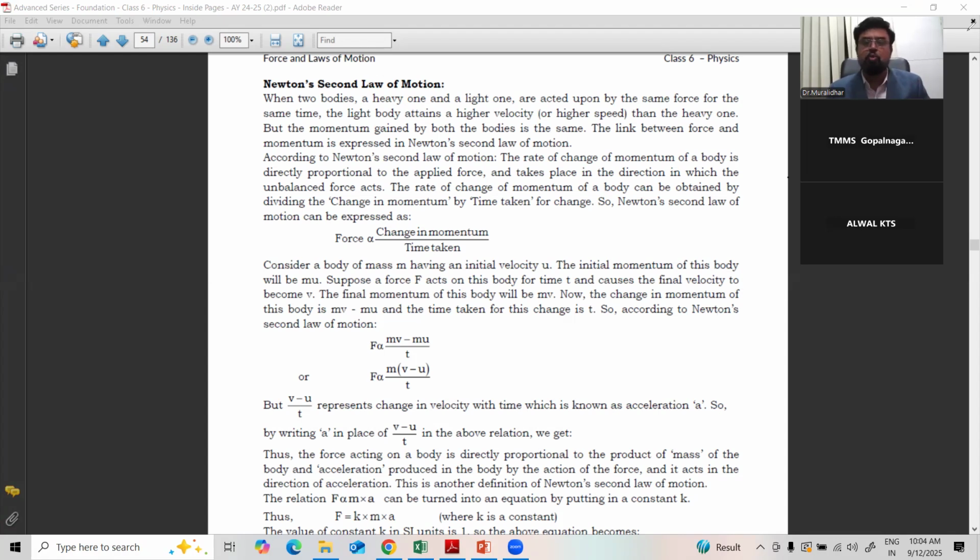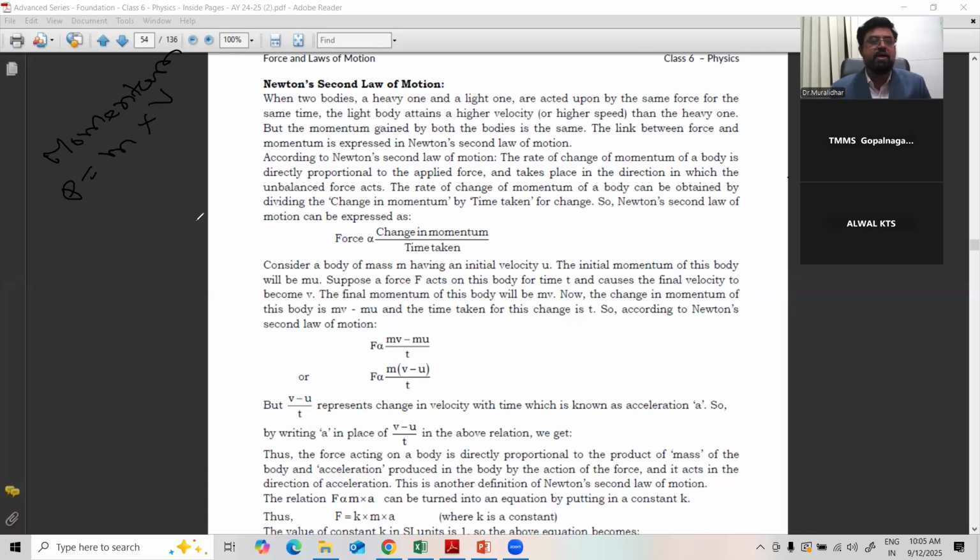Now, we already discussed one more important term, momentum. Before going to the second law, we discussed momentum in the last session. Momentum is denoted by P. P is equal to mass into velocity. So the momentum depends on mass and velocity. If mass increases, momentum increases. If velocity increases, the same. Based on that, we defined momentum as the product of mass and velocity.